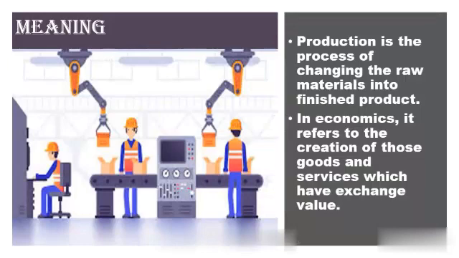What is production? Production is the process of changing the raw materials into finished product. That is, it is a process of combining various material inputs and immaterial inputs in order to make something for consumption, that is the output. In economics, it refers to the creation of those goods and services which have exchange value.